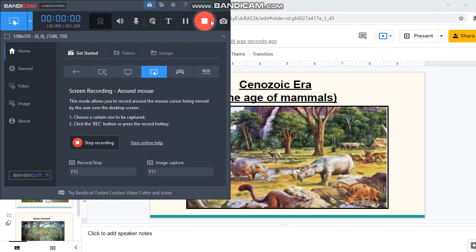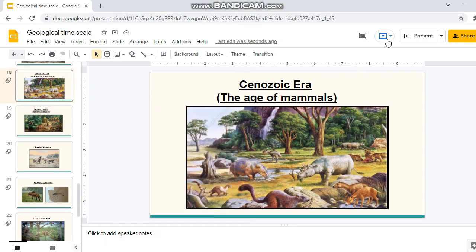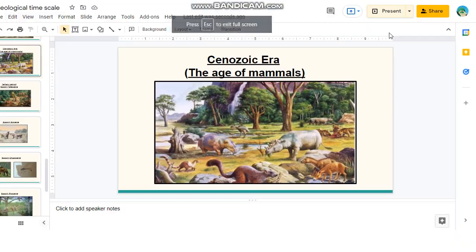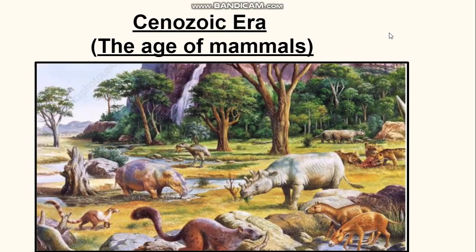We will discuss the Cenozoic era, which is the recent era in which we are living. The Cenozoic era is also called the age of mammals because a large number of mammals evolved in this era. But I think if we deal with this era with equal justice, we can also call it the age of birds, the age of insects, and the age of flowering plants, because these species also evolved to a great extent in